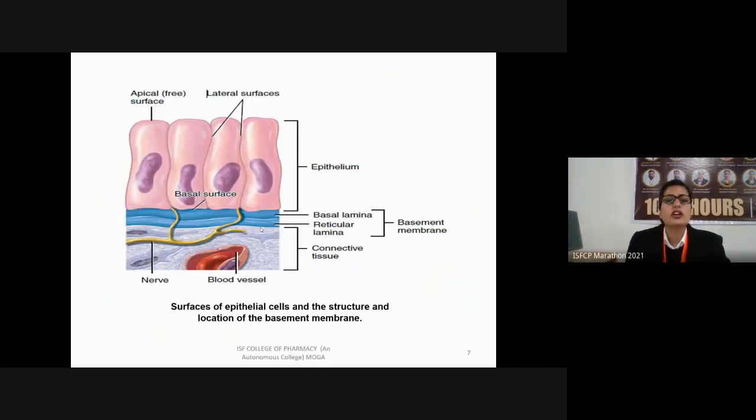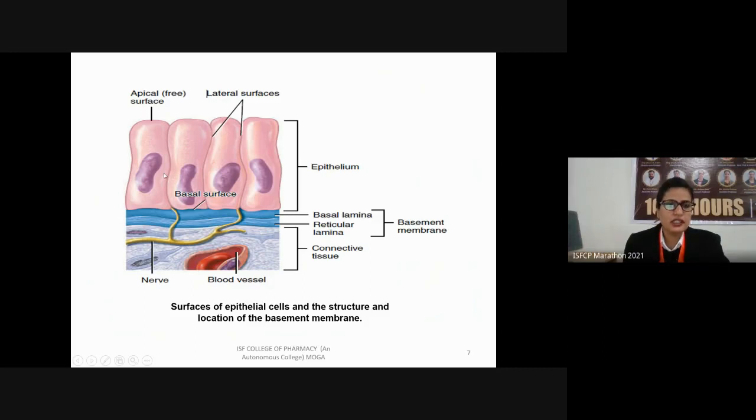So this is the typical structure of the surface of the epithelial cells and the location of a basement membrane. As I told you, the basement membrane is lying beneath the epithelial tissues. So in this structure, this is the epithelium, that is, epithelial tissue that is stained pink.